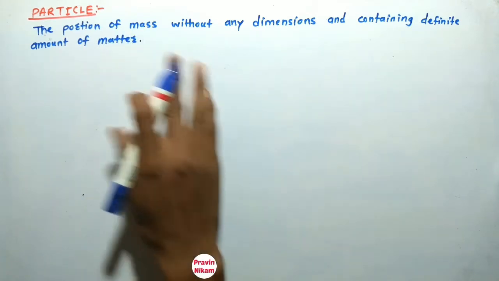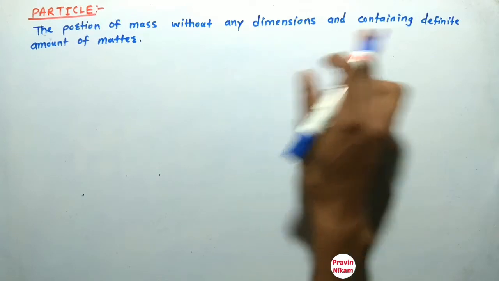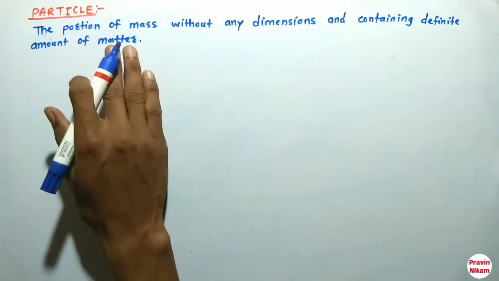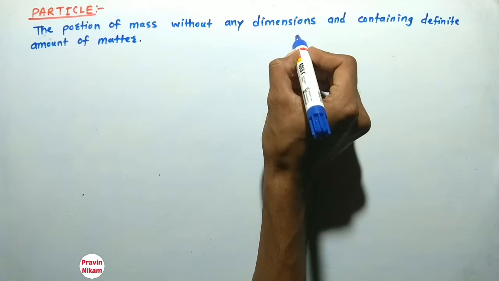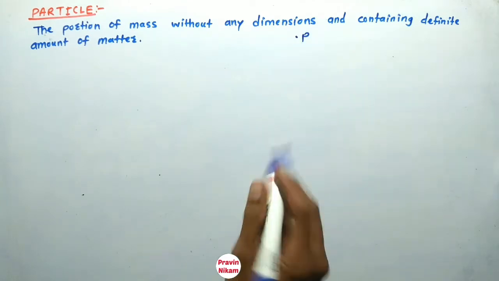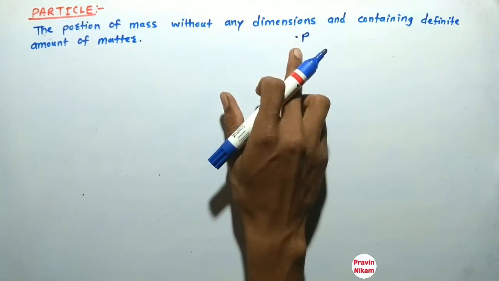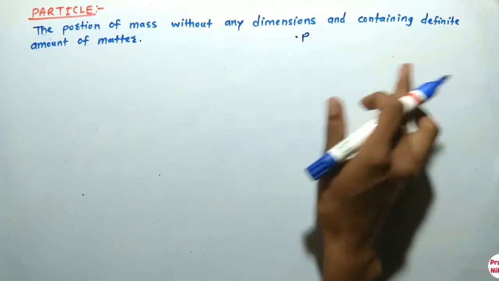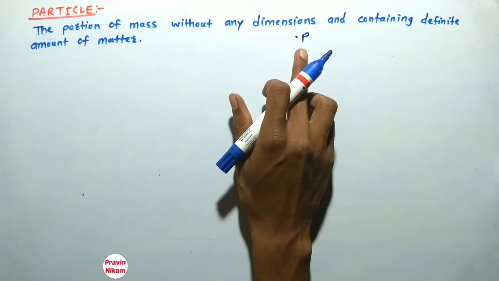Particle is the portion of mass without any dimensions and containing definite amount of matter. So this is nothing but particle P, having no dimension and containing definite amount of matter.